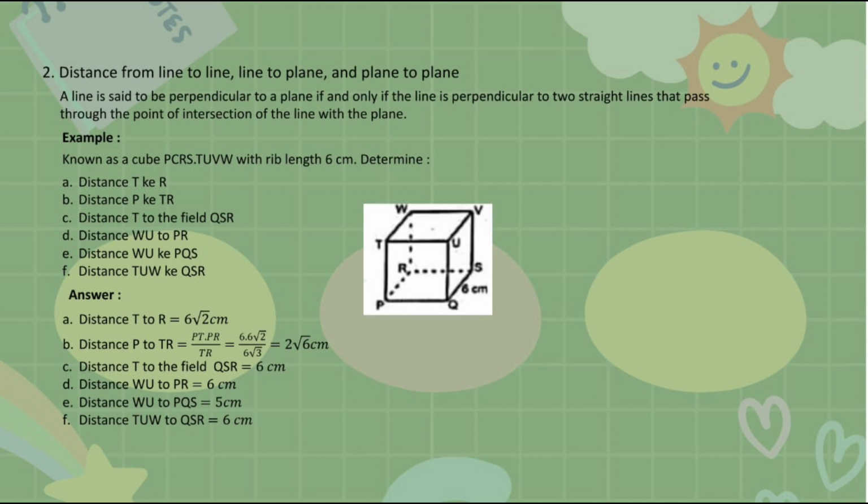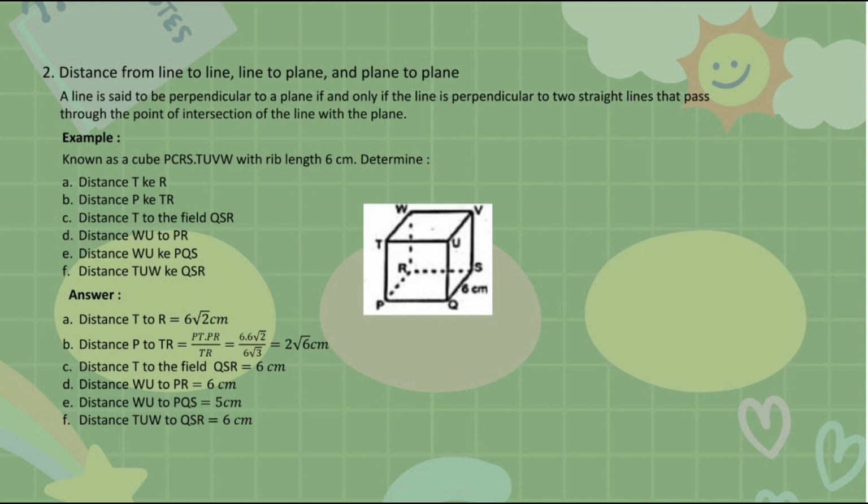Next, point 2. Distance from line to line, line to plane, and plane to plane. A line is said to be perpendicular to a plane if and only if the line is perpendicular to two straight lines that pass through the point of intersection of the line with the plane. Example: given a cube PQRS.TUVW with rib length 6 cm.